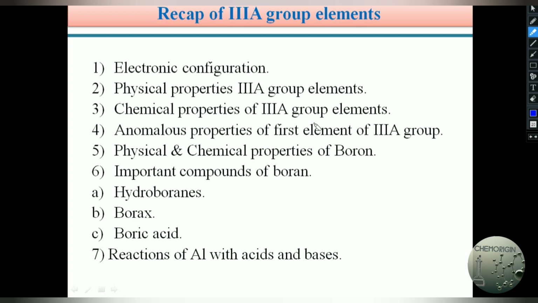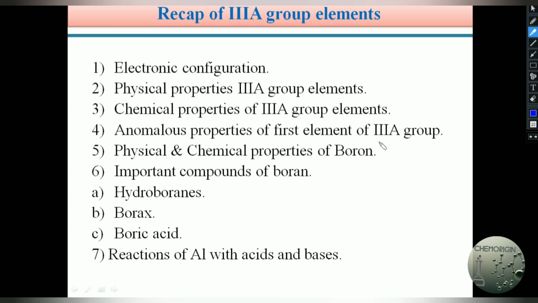After that we saw the anomalous properties of the first element of third A group, which we all know is boron. Why does boron show abnormal properties when compared with the other third A group elements, that is aluminum, gallium, indium and thallium? I wrote around 10 points. These are the reasons: boron does not have any vacant d orbitals, and in its penultimate shell only 2 electrons are present.